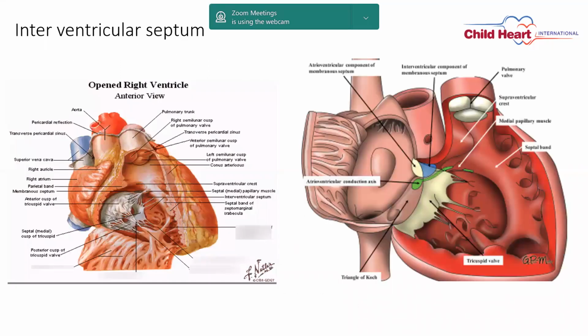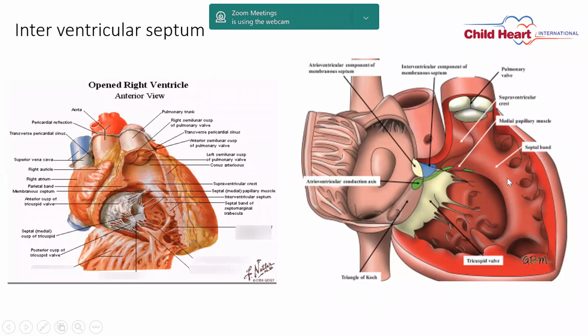So now we go into detail of interventricular septum. So here again the right ventricle has been opened and the right ventricular view has been seen here. So tricuspid valve leaflet, you can see there are multiple papillary muscles from the trabeculae, which give rise to the chordae to the tricuspid valve. The most common papillary muscle you will see is a medial papillary muscle. You can see it here. It arises from the septal marginal band.